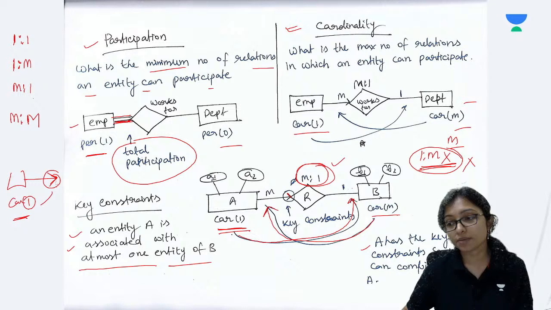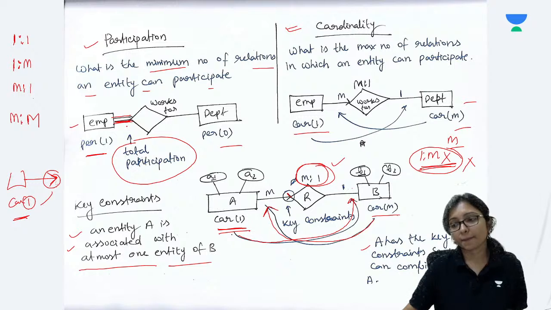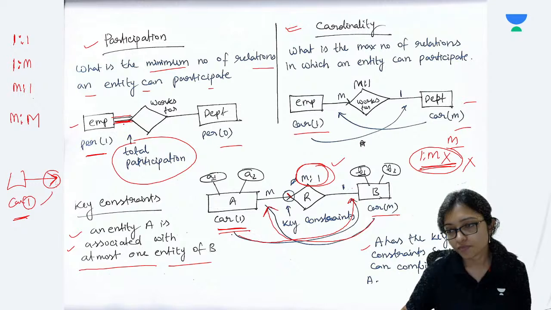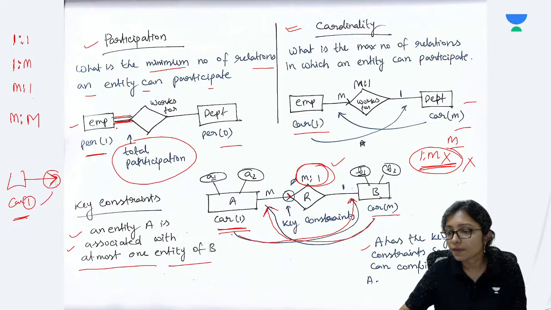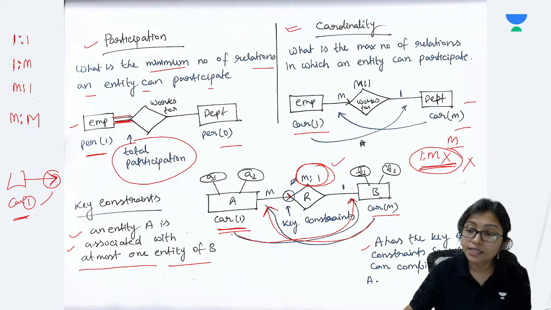Many to many, is it 2 tables? Everyone, I am asking everyone. How many tables will be required?